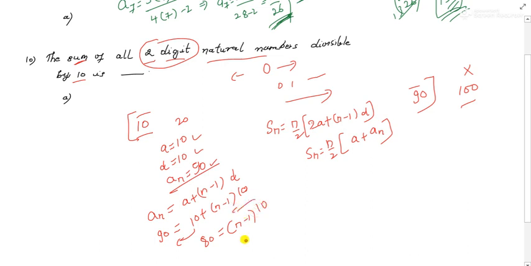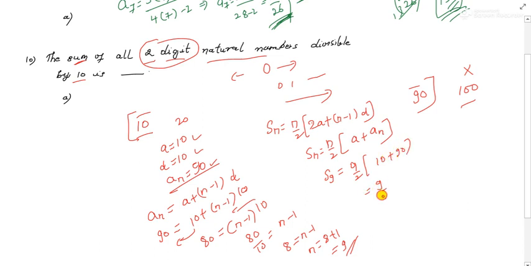So if you send it to the LHS, this becomes 80 by 10, which is equal to n minus 1. This is 8, which is equal to n minus 1. So n becomes 8 plus 1, and that is 9. So n is how much? 9.